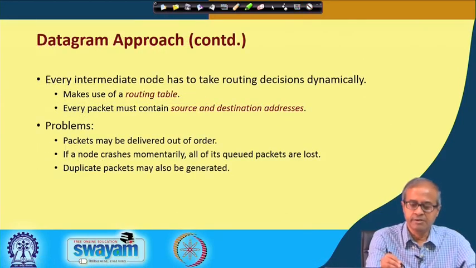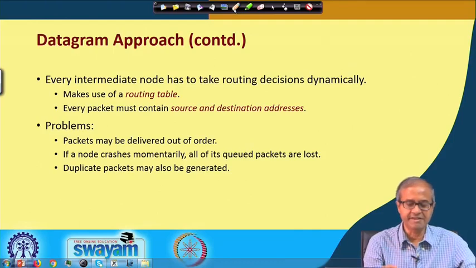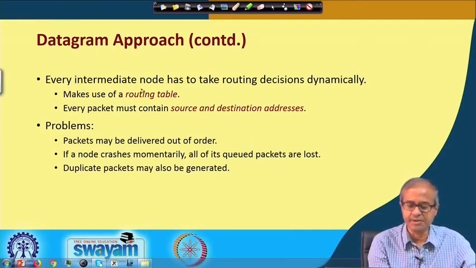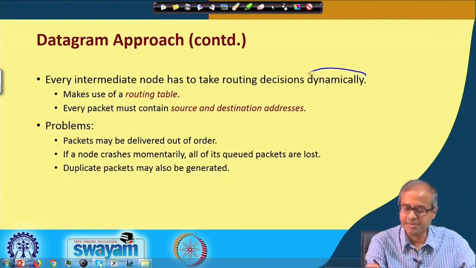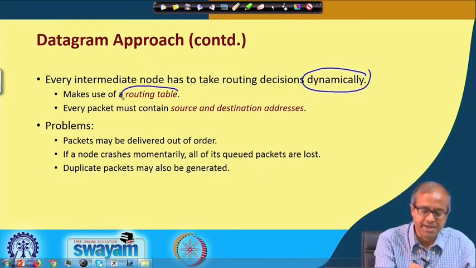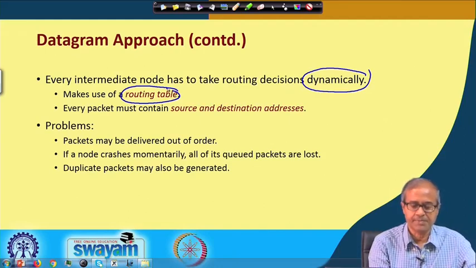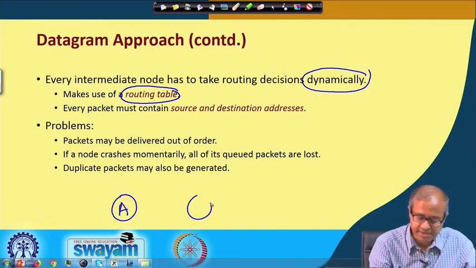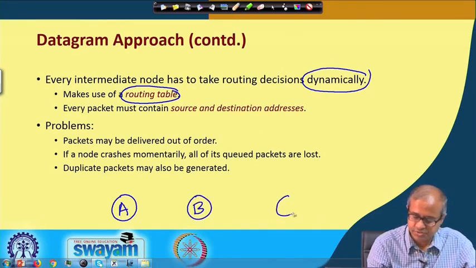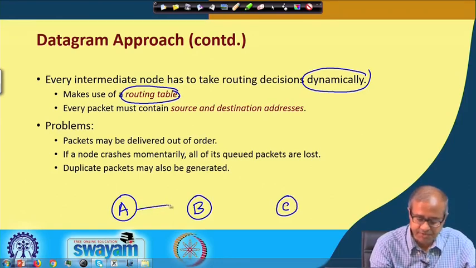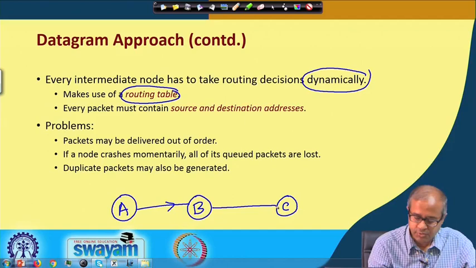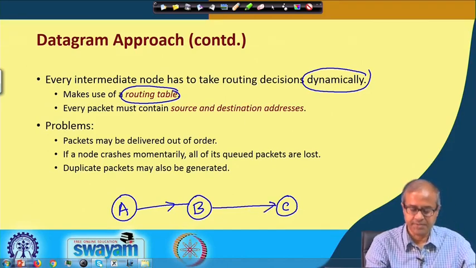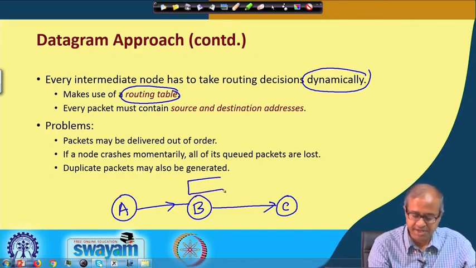Fine. So, here every intermediate node will be taking some dynamic decisions. It will be maintaining something called a routing table. Think of a scenario where there is a node A, a node B and a node C. You are sending data from node A to node B and then from node B to node C. Now, node B will have a table that it maintains.